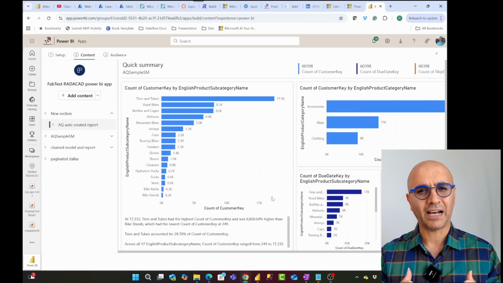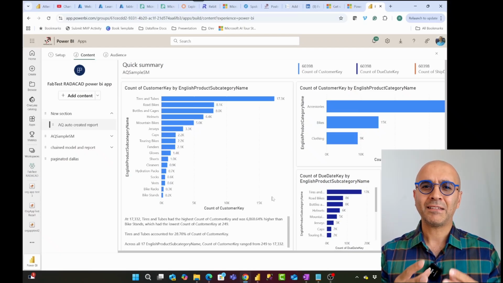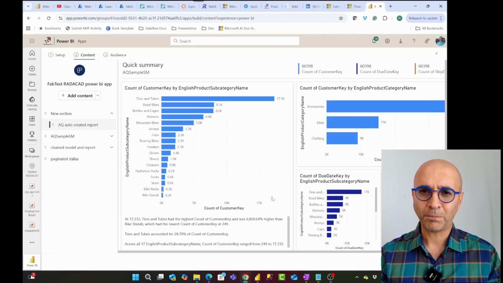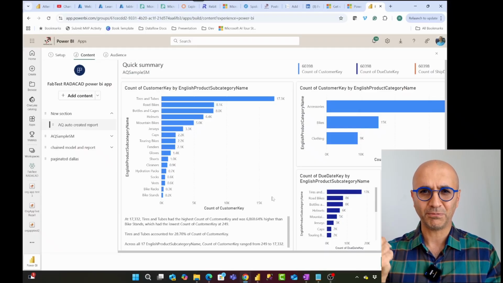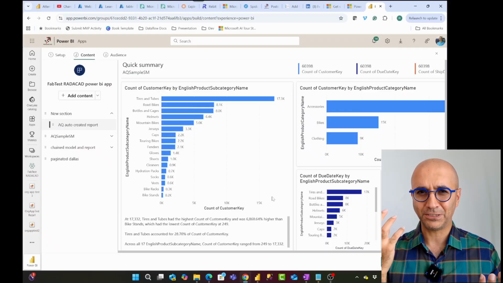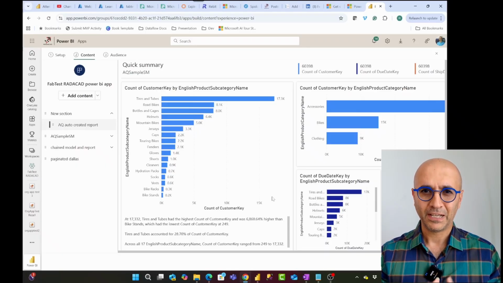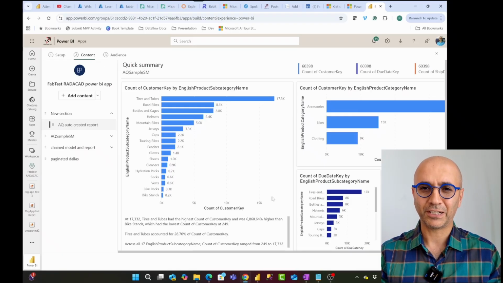When I create the app, what happens behind the scenes is that the app creates a copy of the report, dashboard, and paginated report. All of these will be created as copies connecting to the same semantic model. So the semantic model is not copied, just the report, paginated report, or the dashboard is copied. If you want to understand what a semantic model is, what a report is, go and check out my other videos about it. So your report, your visualization layer, is copied.